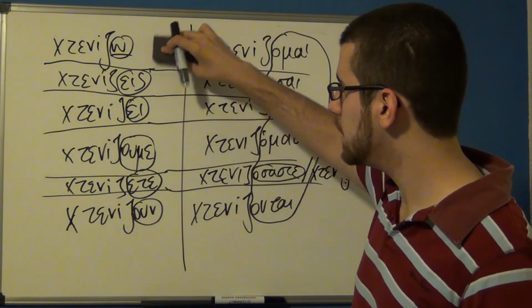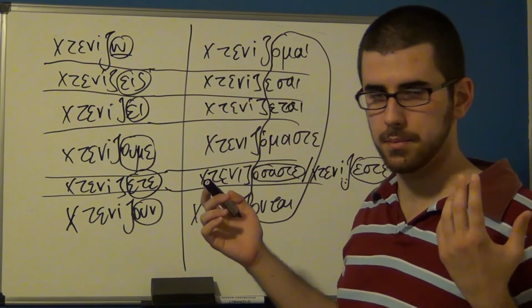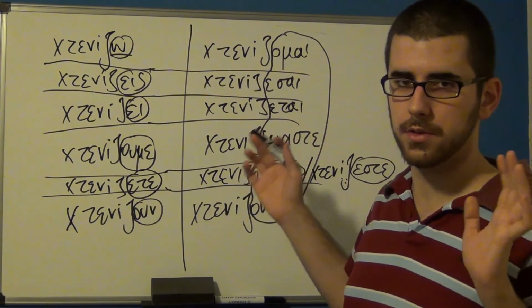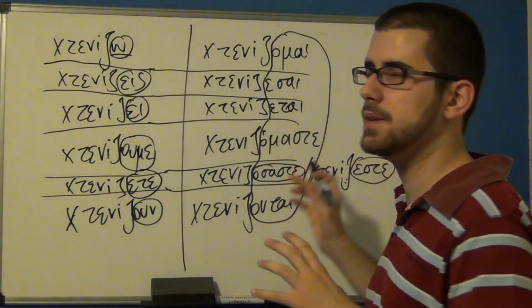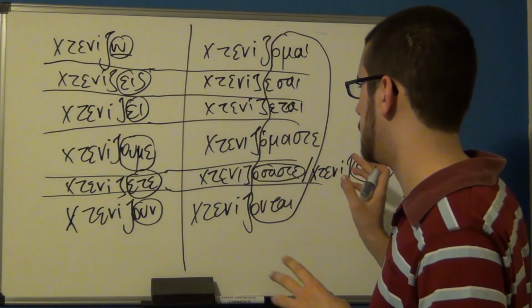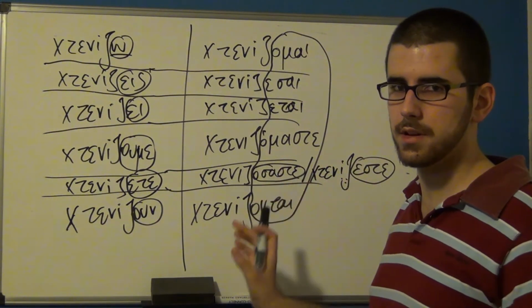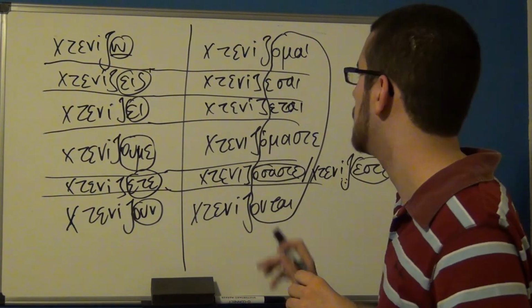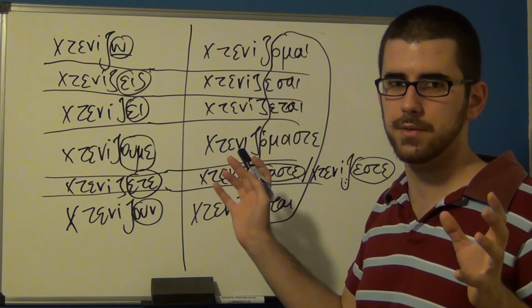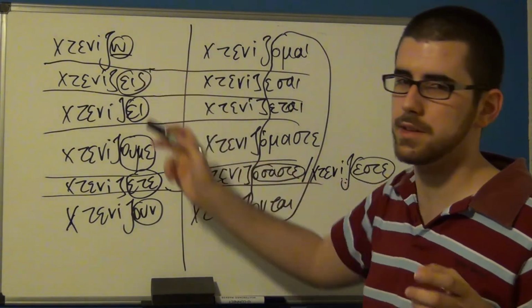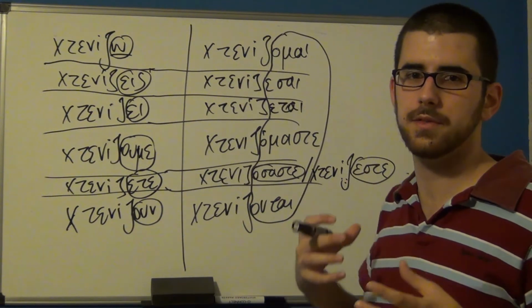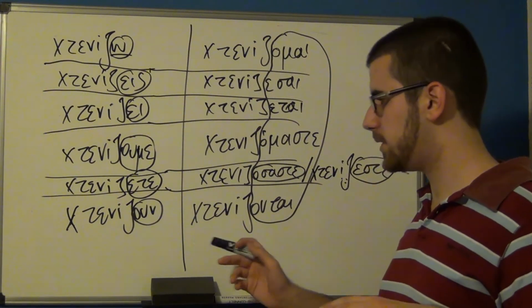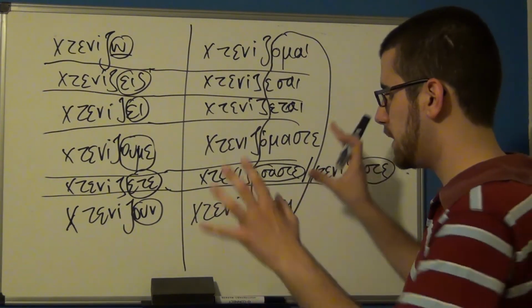And you can switch voices by switching the suffix. Of course, this is just a rule of thumb. This cannot be done everywhere. You cannot always switch this if it does not make sense. I cannot think of a verb right now, but I will definitely give an example at some point. You cannot give a passive voice meaning to something that is written like this but already has a kind of passive feeling. None come to mind. Do not get confused. The point is that you switch suffixes and you make a conjugation.